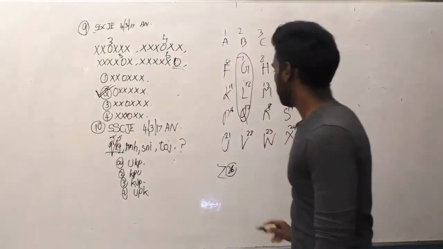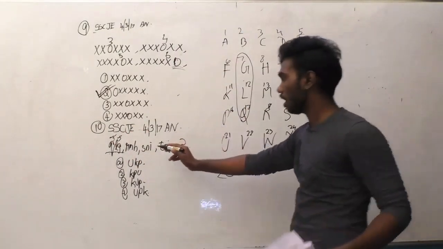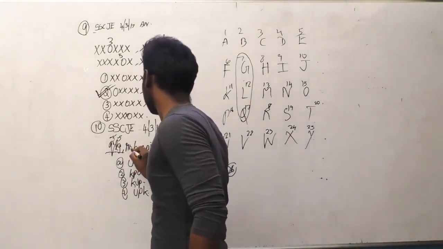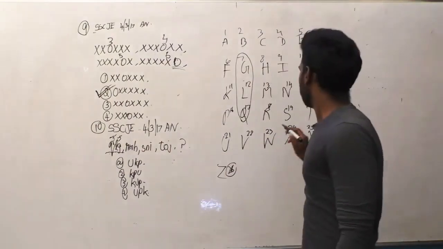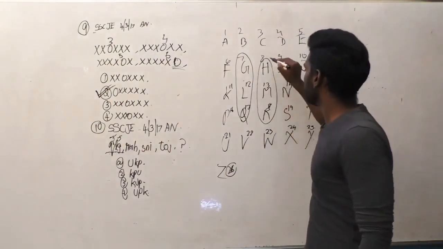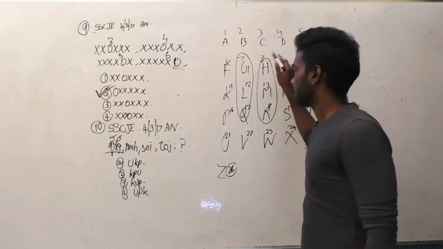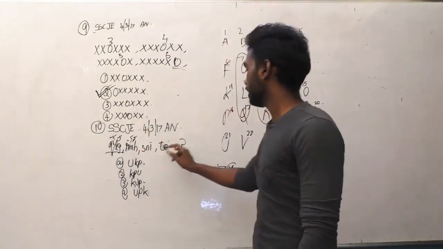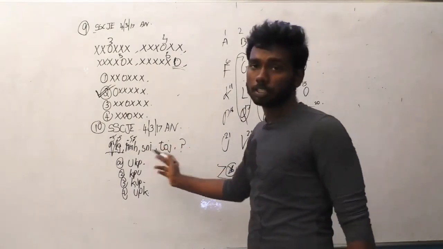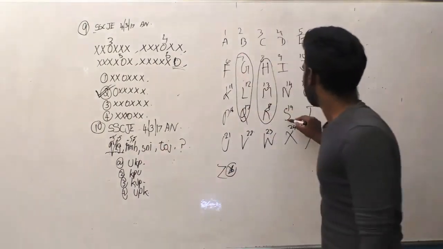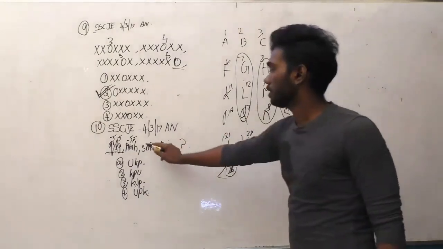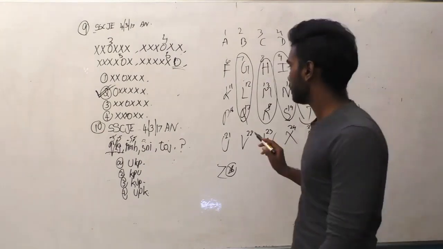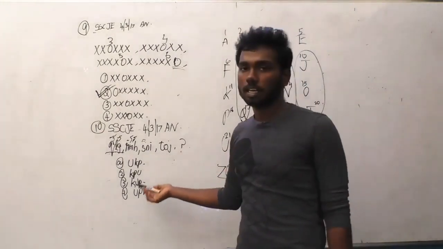Number between them. Let's read the next pair, that is RMH. And here the logic is the same again, -5, -5 and -5. So obviously -5, and if we check each of the options, all the options might have the same logic. SNI, the same logic, -5, -5. TOJ, and again the same logic. And let us see which will be the next one to come.